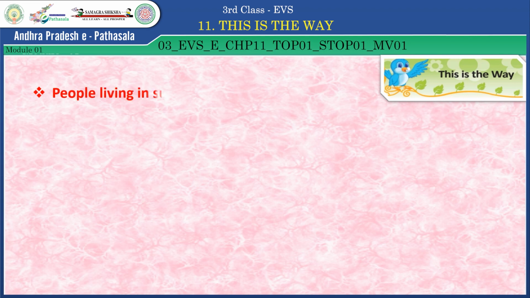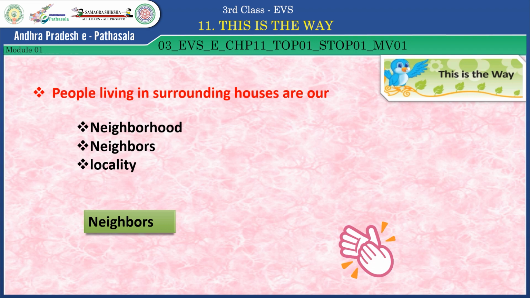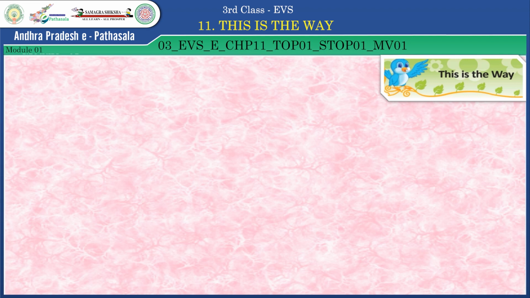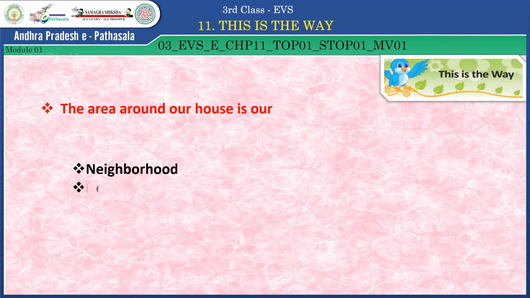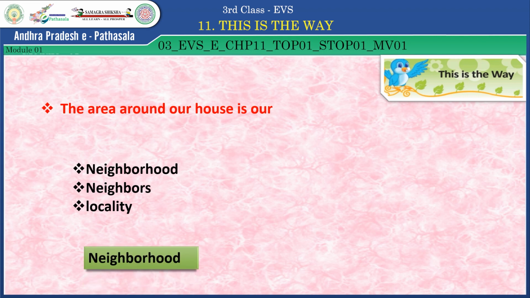Children, here are some questions for you. People living in surrounding houses are our: neighborhood, neighbors, locality. Which one is the correct answer? Yes, neighbors. Well done, children. Another question for you. The area around our houses is our: neighborhood, neighbors, locality. Which one is the right answer? Yes, it is neighborhood. Well done, children.